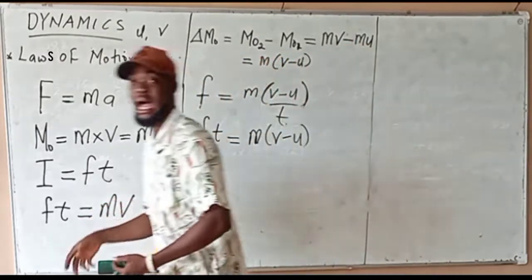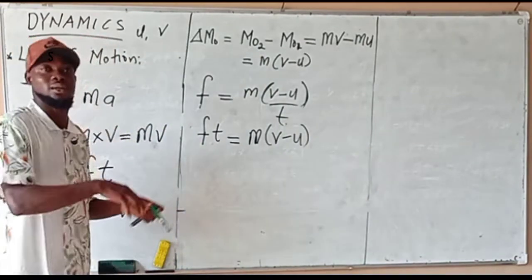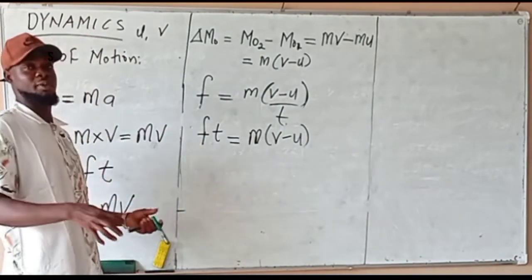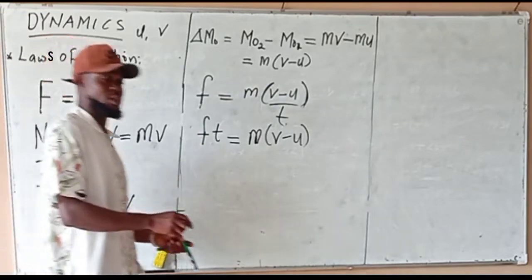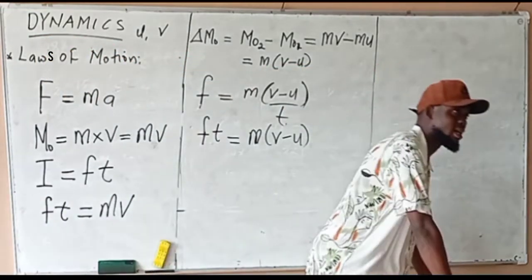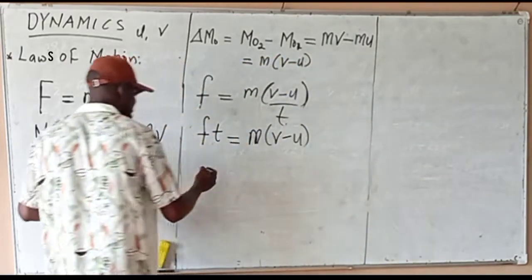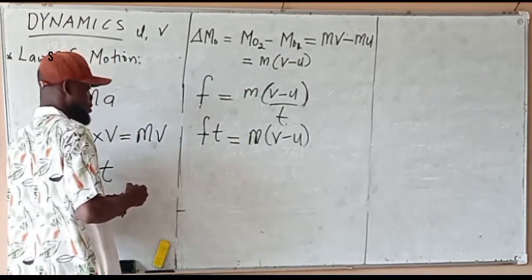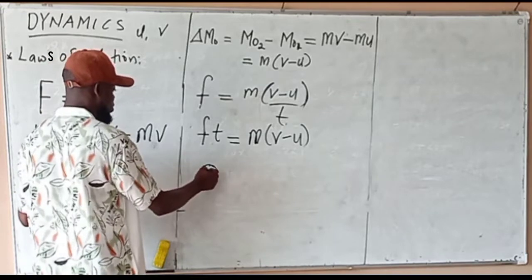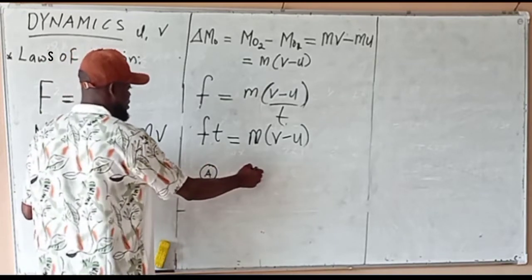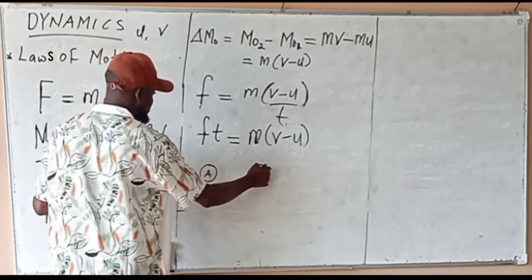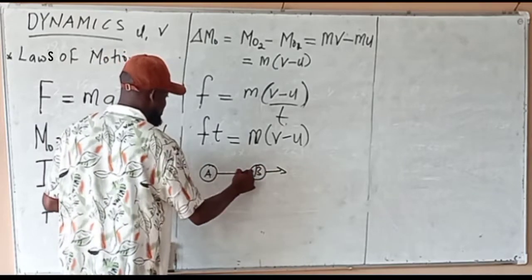The total momentum before they collide will be the same as that after they have collided. So let's say we have body A and body B. This one is moving in this direction.